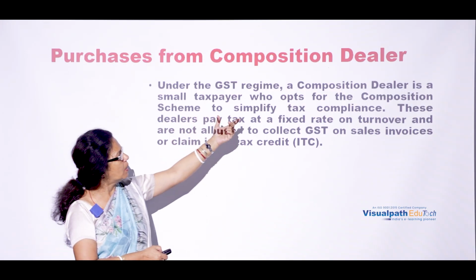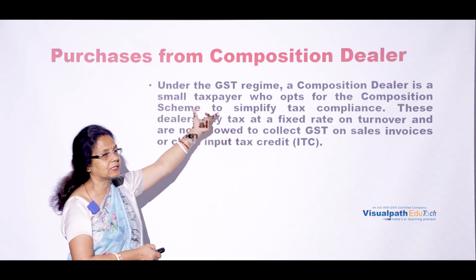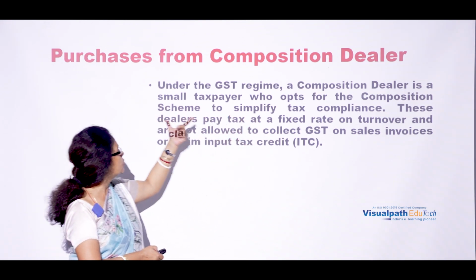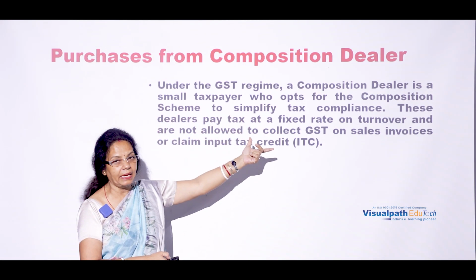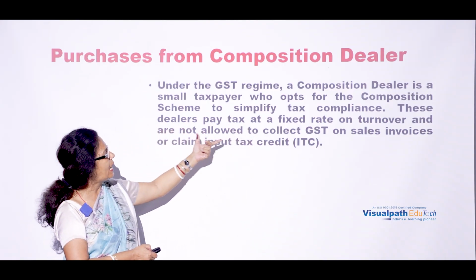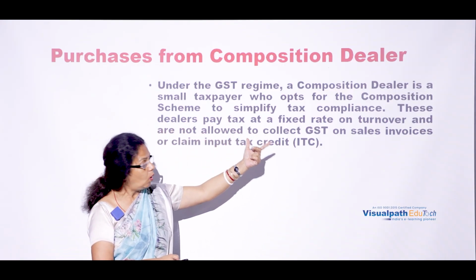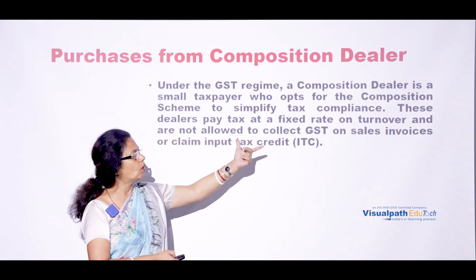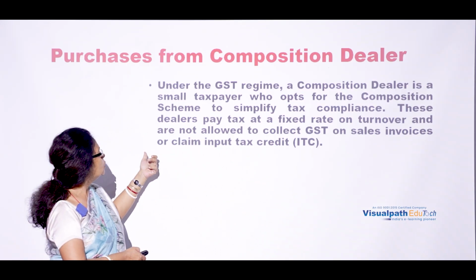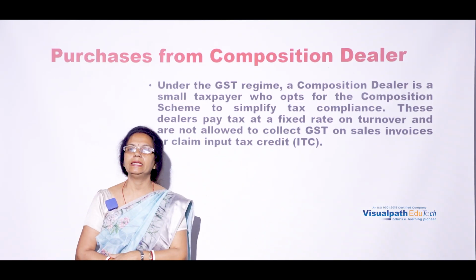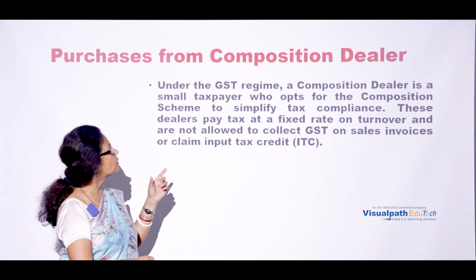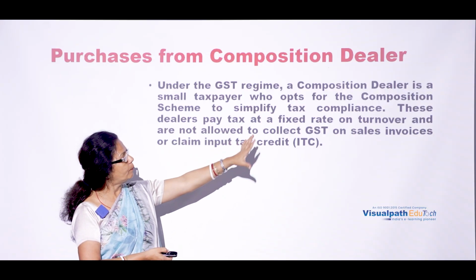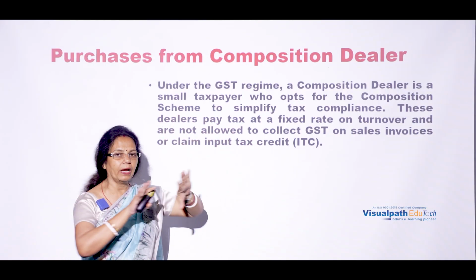Under the GST regime, a composition dealer is a small taxpayer. Key points: a small taxpayer who opts for the composition scheme to simplify tax compliance. These dealers pay tax at a fixed rate on turnover and are not allowed to collect GST on sales invoices or claim input tax credit, ITC. That means the composition dealer is a very small taxpayer who opts for the composition scheme to simplify the tax.